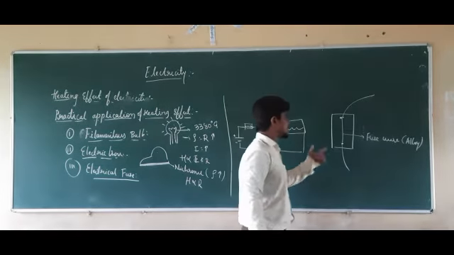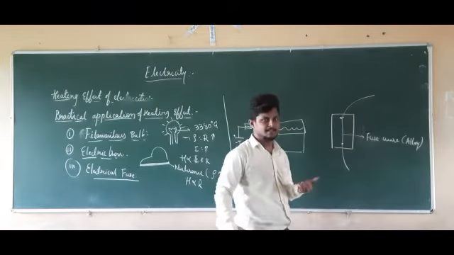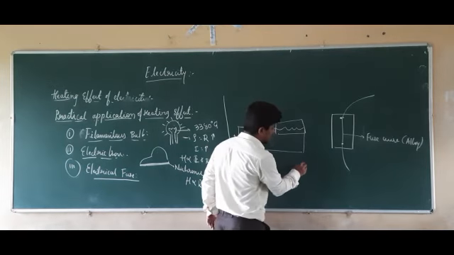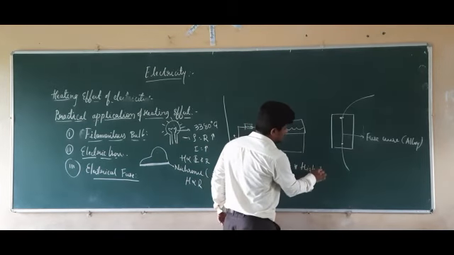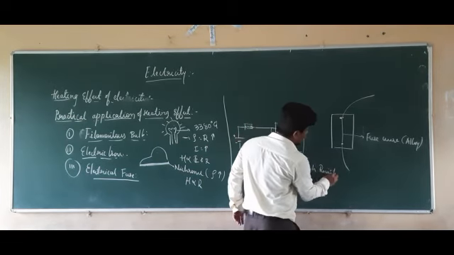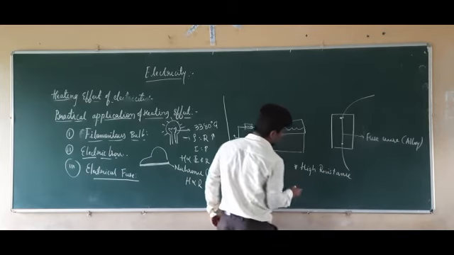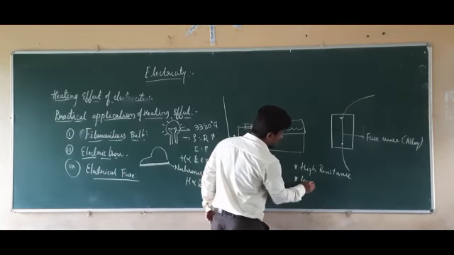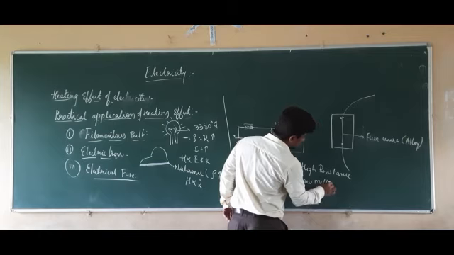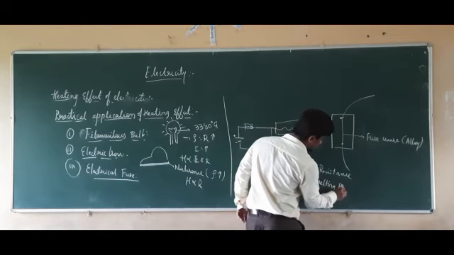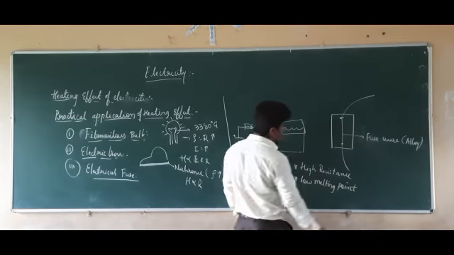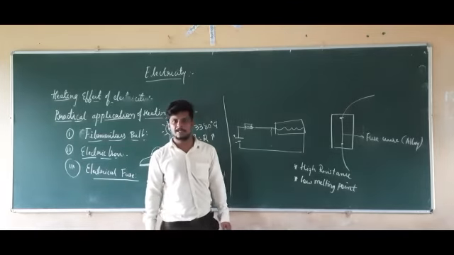That is, this fuse wire has high resistance. Second thing, it has a low melting point. High resistance and low melting point.